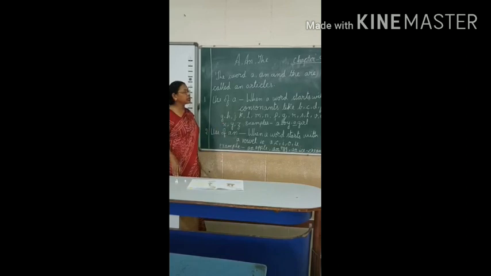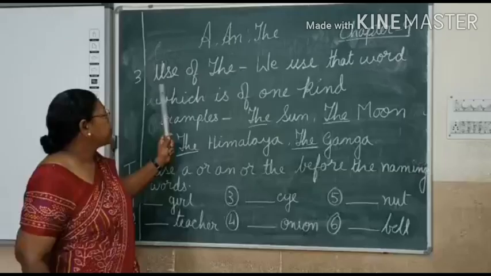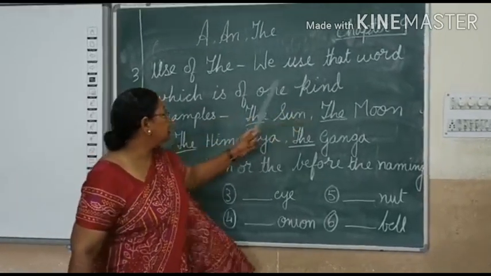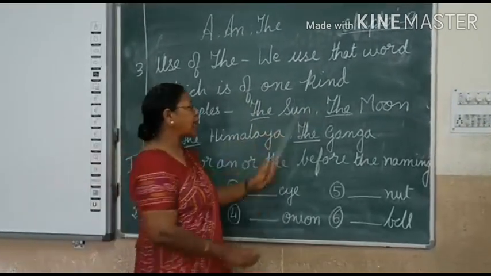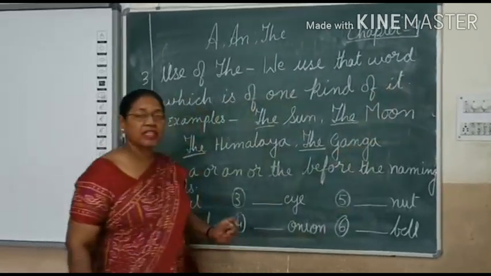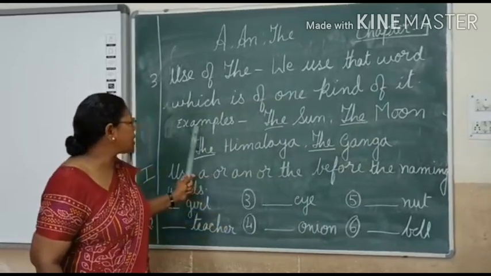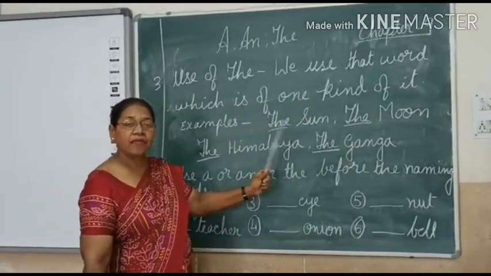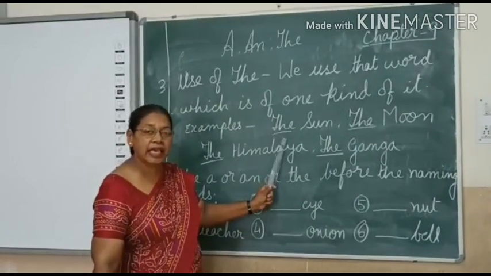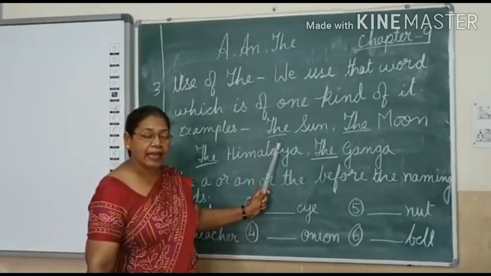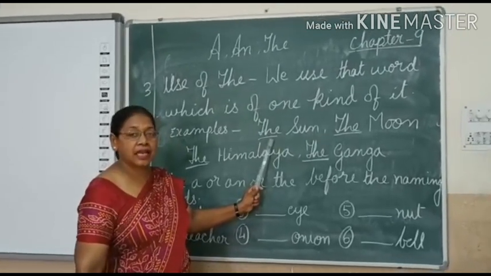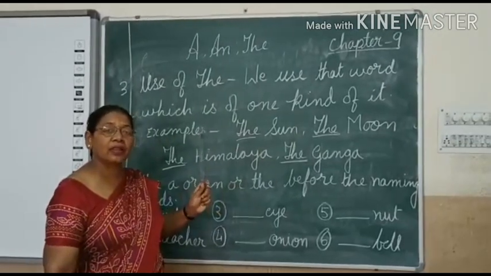Now I am going to teach you the use of the. We use the with a word which is the only one of its kind in the world. For example, sun. We have only one sun in the world, so we use the in front of it. We cannot use a or an. We cannot write an sun or a sun. We have to write the sun because the sun is one in the whole world.